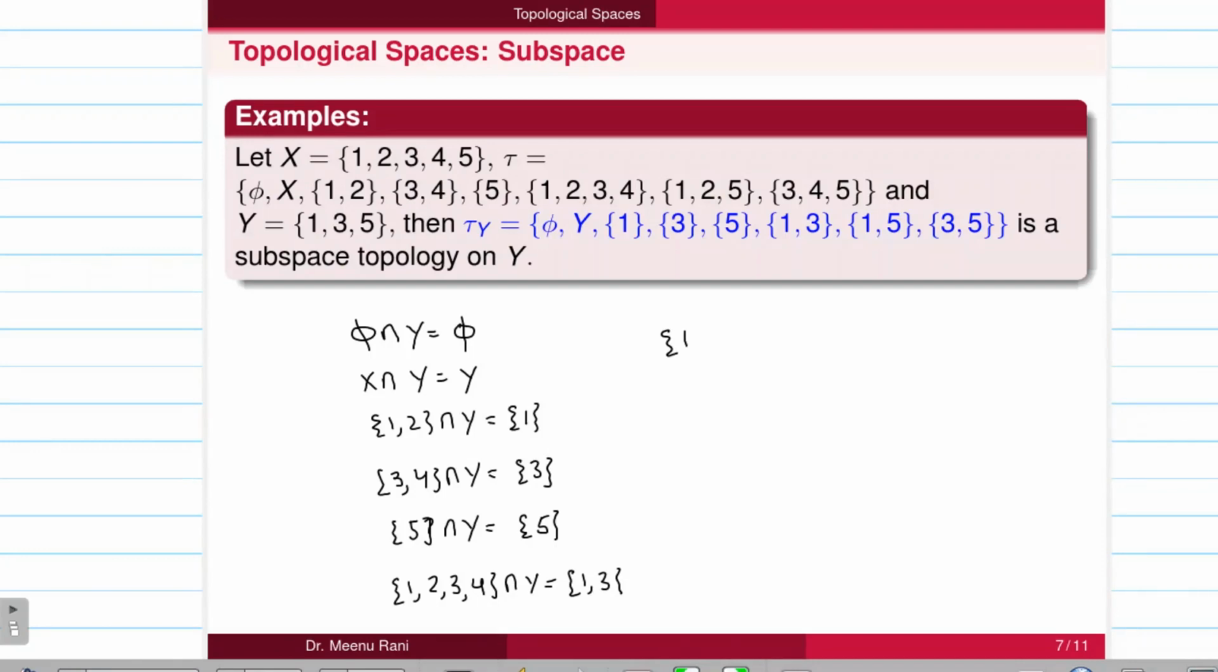If I take {1, 2, 5} intersection with y, that will give you {1, 5}. So the last is {3, 4, 5} intersection with y, it is {3, 5}. So all these members of the tau y, these subcollections of the subsets of y, will form a subspace topology on y.